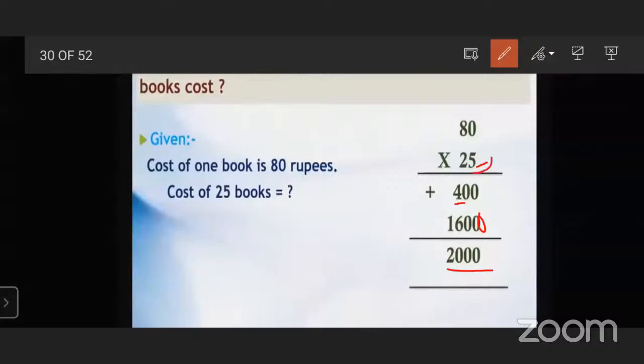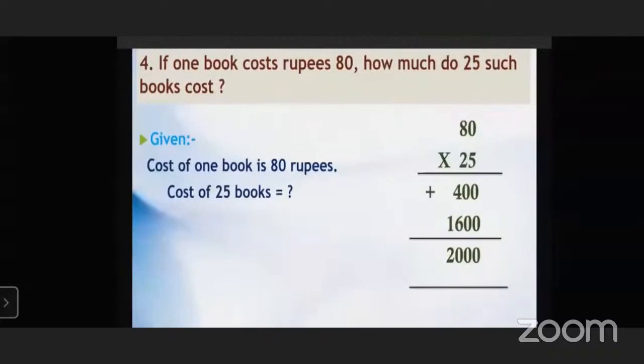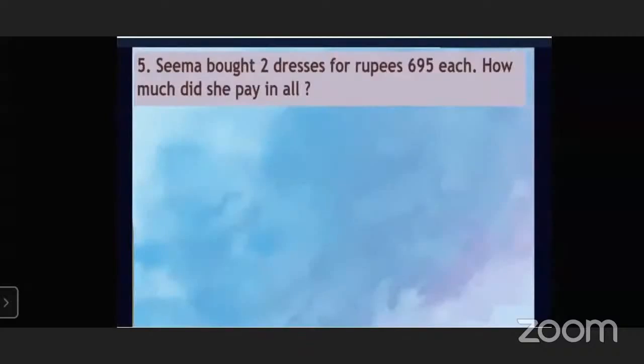We can also say the table of 25 directly. 25 zeros are 0 and 25 8s are 200. So we will get the direct answer of 2000 also. This is a shortcut method. So the cost of 25 books will be 2000 rupees. Very good. Next question.